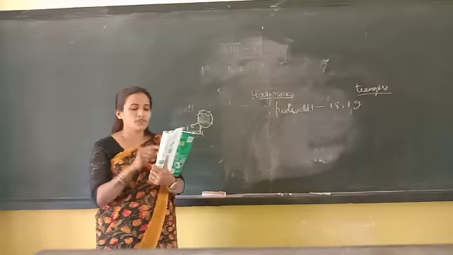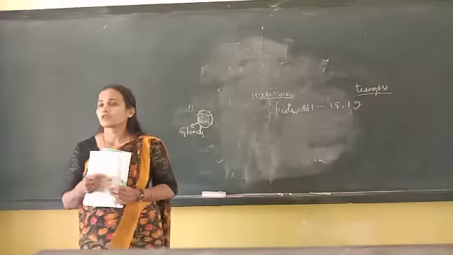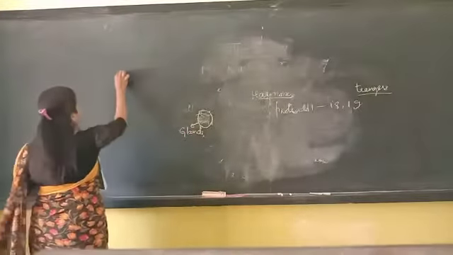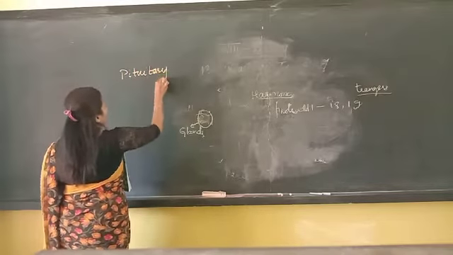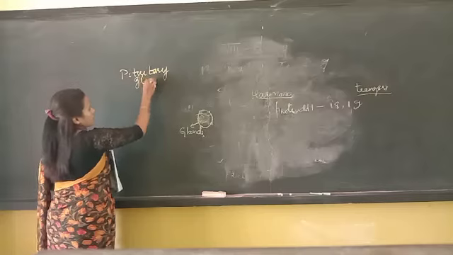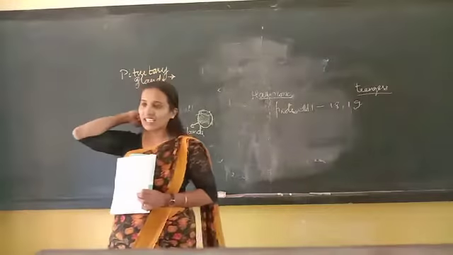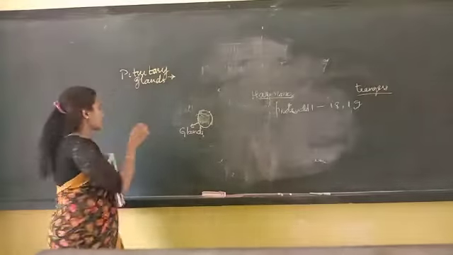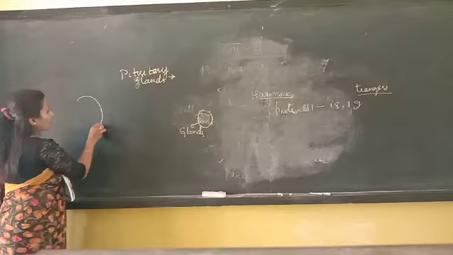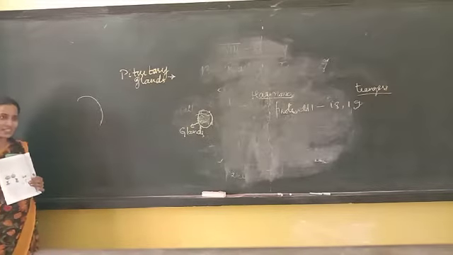The first one is the pituitary gland. Glands are bag-like structures. The pituitary gland we find at the back side of our brain. There is the hind brain, which is the third part of the brain, this side.